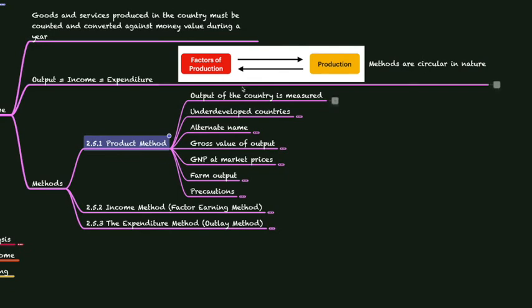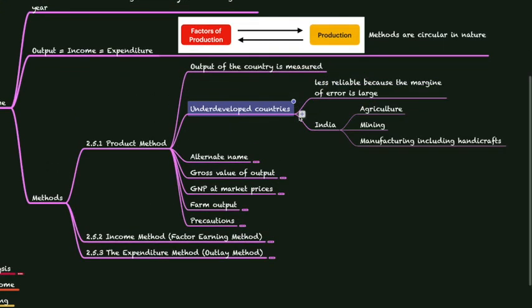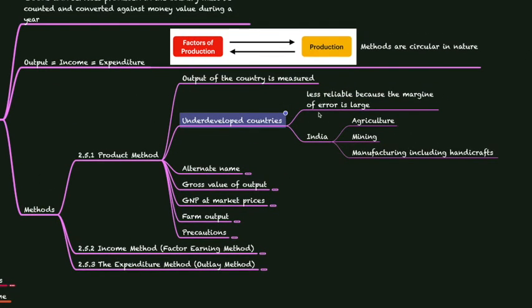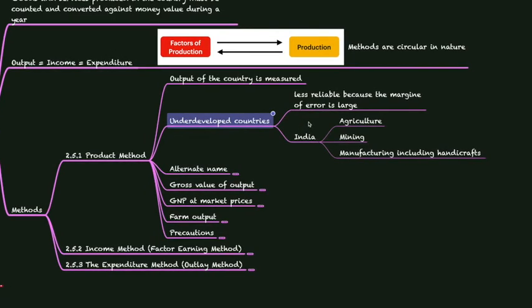In the product method, the output of the country is measured. This is normally used in underdeveloped countries, and it is used very rarely because there is less reliability, as the margin of error is large in this method. In India we use it for industries like agriculture, mining and manufacturing, including handicrafts.